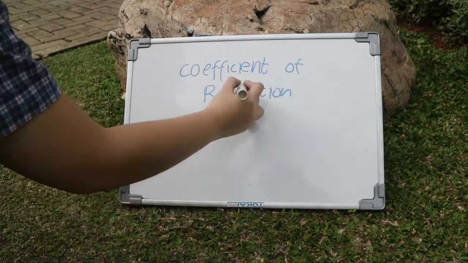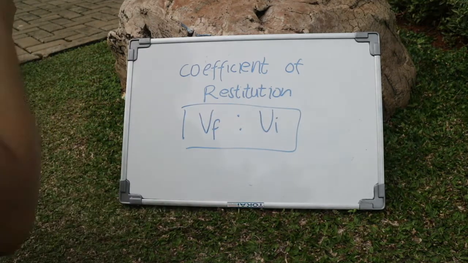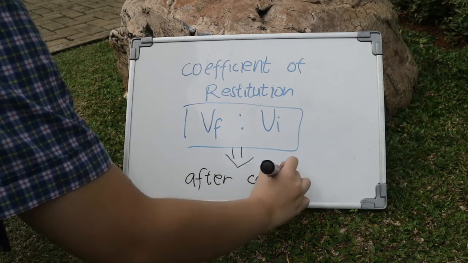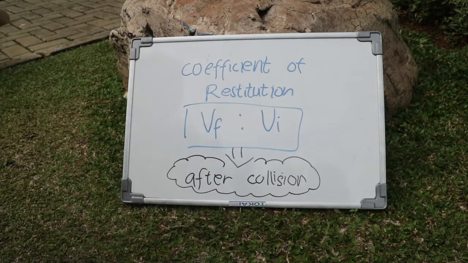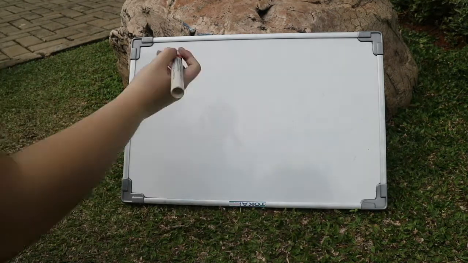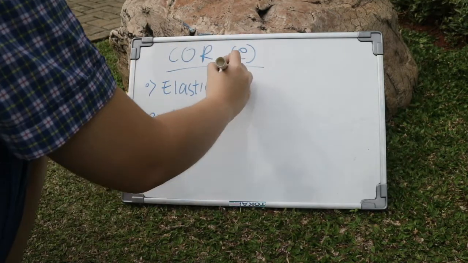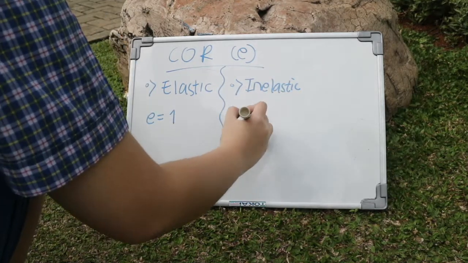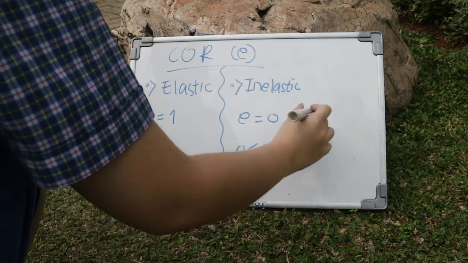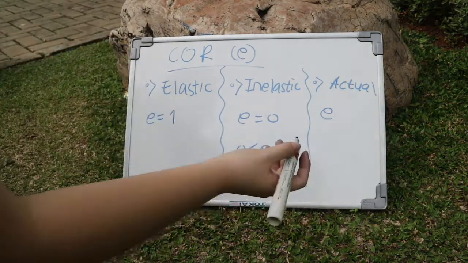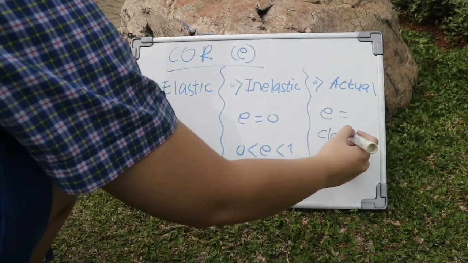The coefficient of restitution, or COR, is the ratio of the final to initial relative velocity between two objects after they collide. It normally ranges from 0 to 1, where 1 would be a perfectly elastic collision and 0 would be a perfectly inelastic collision. However, a 0 value does not always have to indicate a perfectly inelastic collision.